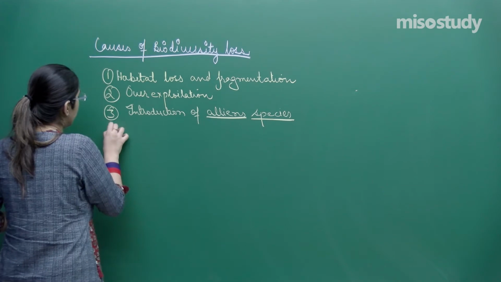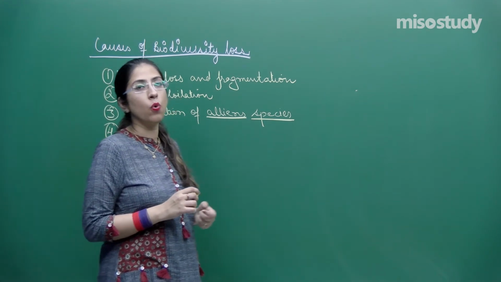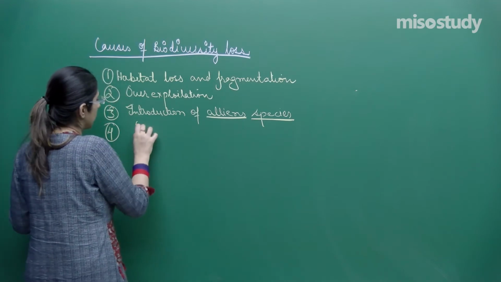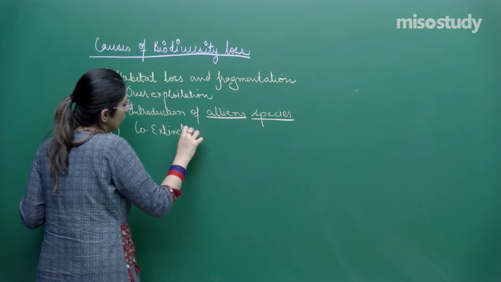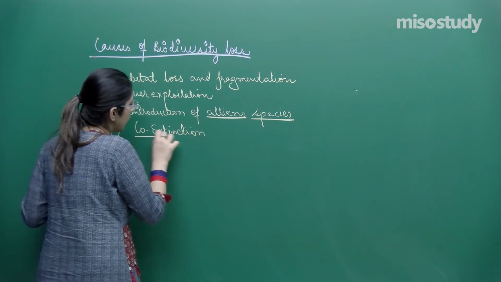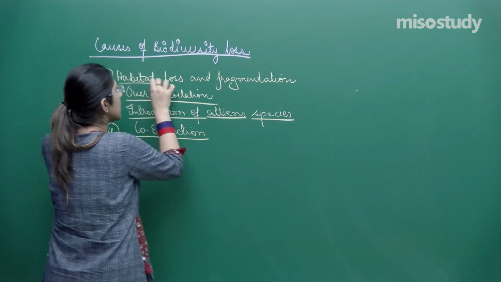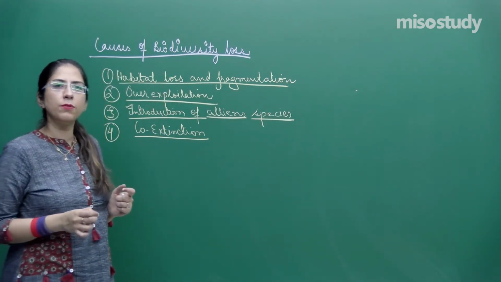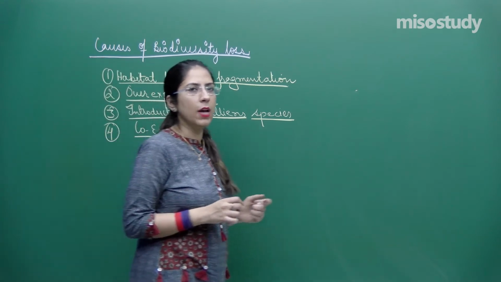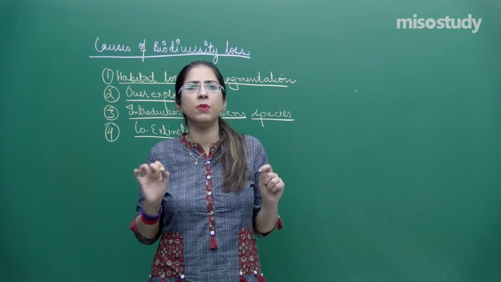Now, the fourth is co-extinction. So these are the certain causes: co-extinction, introduction of alien species, overexploitation of resources, and habitat loss and fragmentation. Co-extinction means if one of the species is lost, then, as we have studied, there is an interaction between species.